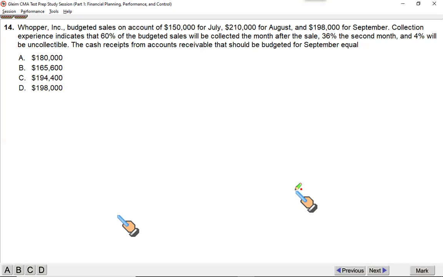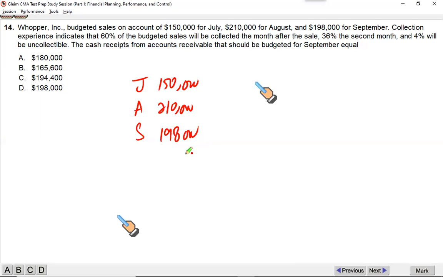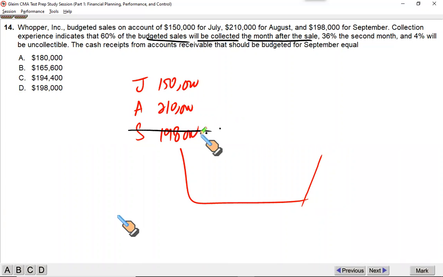So you will follow this pattern I discussed a little while ago. July, August, September: 150,000, 210, and 198. Since all sales are on account, and 60% of the budgeted sales will be collected the month after sale, you are not going to collect anything in September from September sales.